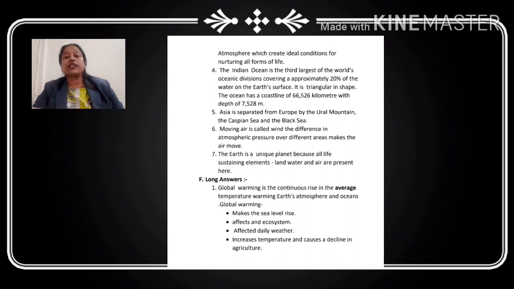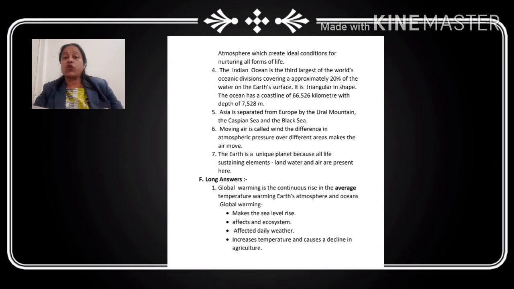Now the question is: write a few lines about the Indian Ocean. So you have to write down some lines about the Indian Ocean. The Indian Ocean is the third largest of the world's oceanic divisions, covering approximately 20% of the water on the earth's surface, and it is triangular in shape.